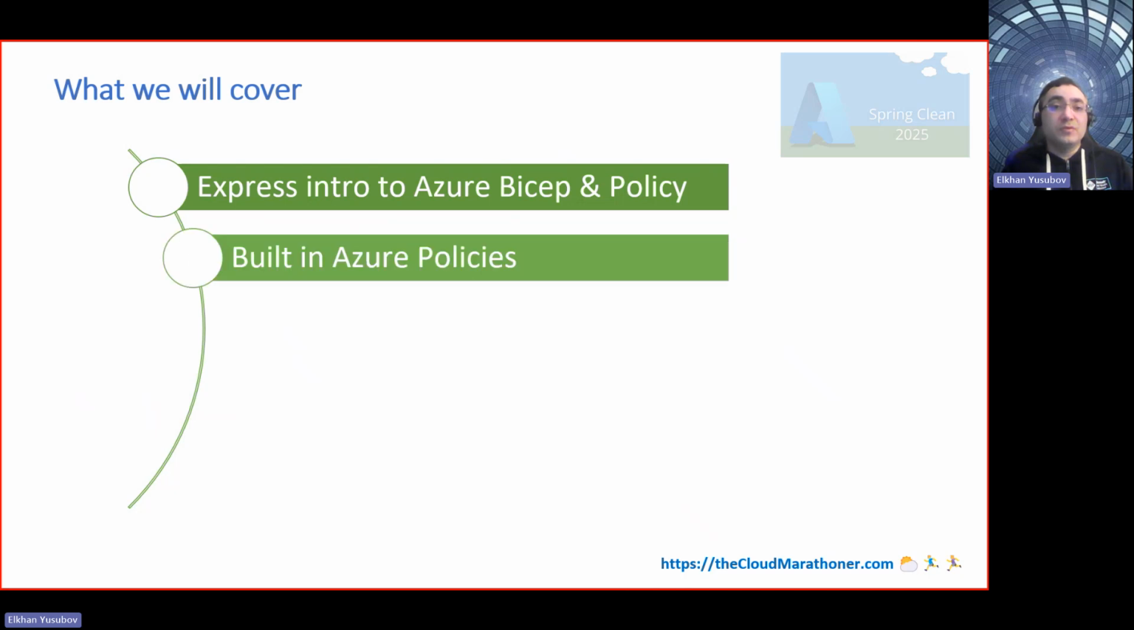Then we are going to look into policy lifecycle management, where you assign the policy definition, or how you can combine the policies into a policy initiative. So we'll look into that.